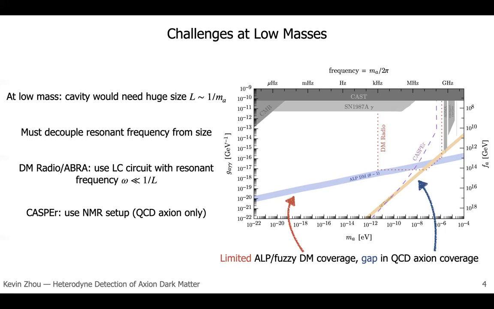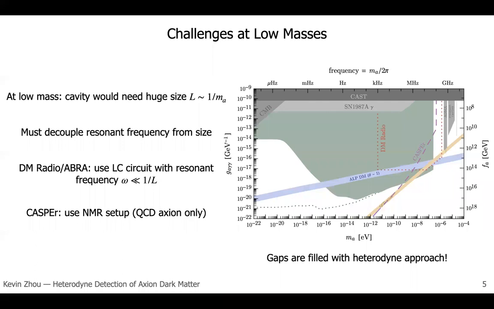What we see here by combining these reaches is that there is still an interesting gap in coverage of the QCD axion in between CASPEr and DM Radio. And in general, there's limited coverage of lighter axions for ALP-DM or fuzzy dark matter. Remarkably, this new heterodyne approach fills in precisely these gaps. And now I want to tell you why it does this.